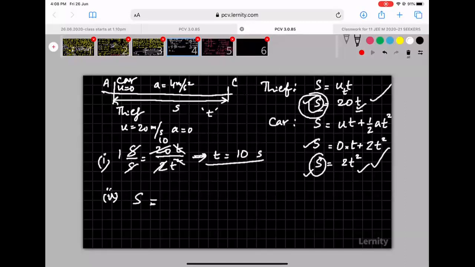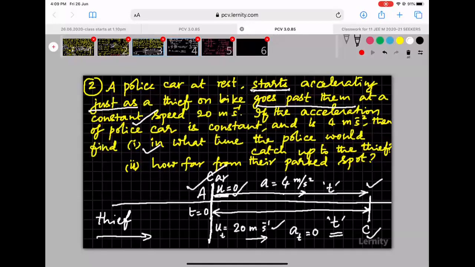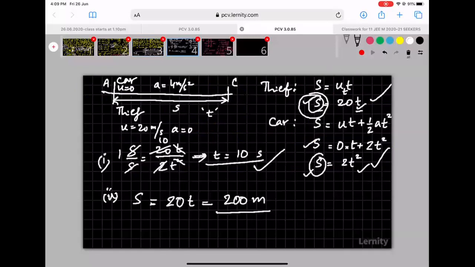Both of them will give the same answer because they are the same, right? S is equal to 20T and S is equal to 2T squared. We basically equated them to calculate this. Both are the same only. I can use one of them. S is equal to 20T, equal to 20 into 10, 200 meters. So 200 meters down the line from where the police car was parked, the thief would get caught. I think a similar question is there in the NCERT textbook. I'm not sure. Those who have checked the textbook would have seen the question or answer, whatever.